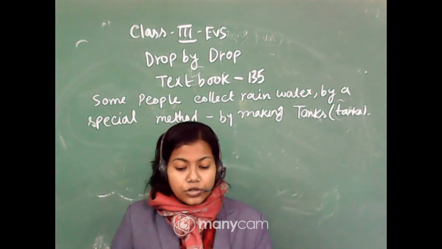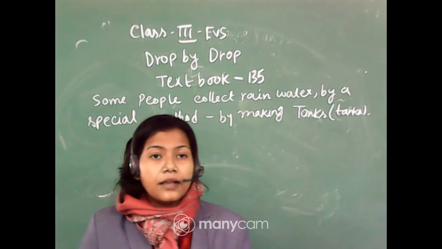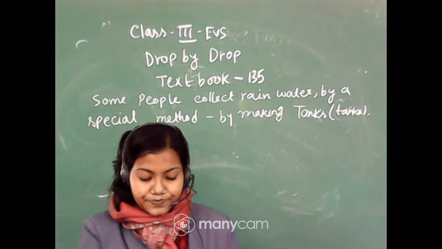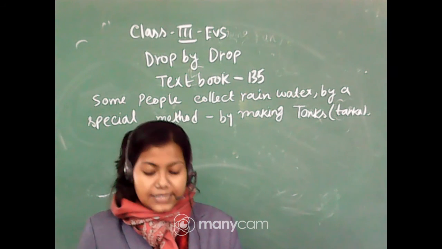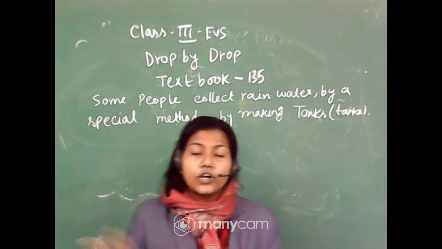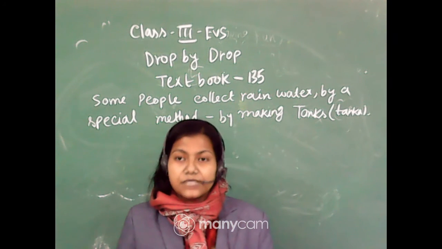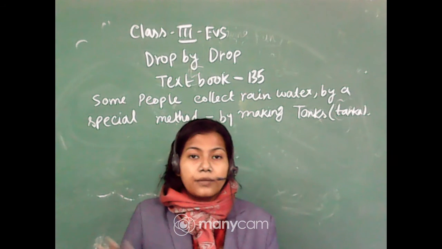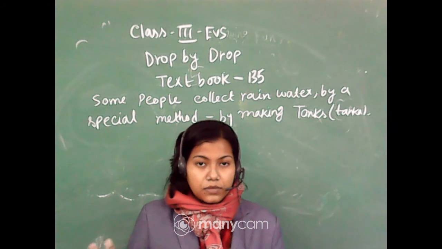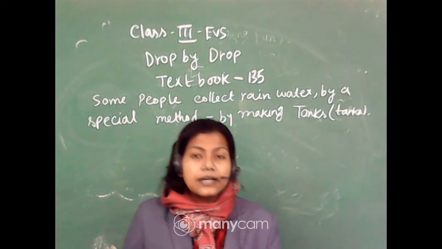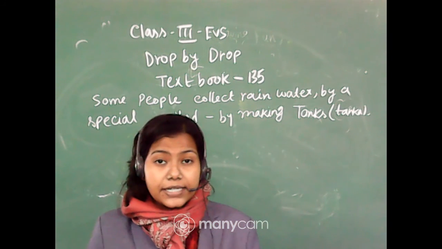Okay, so what is a tanka and how is it built? To build a tanka, a pit is dug in the courtyard of your house and it is made paka, with cement, sand, and brick. The tanka is kept covered with a lid.